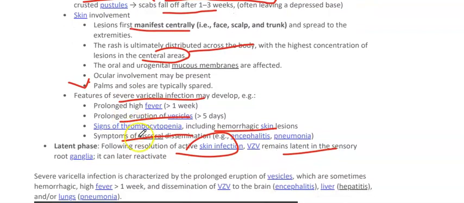So the signs of severe varicella infection are prolonged eruption of vesicles, which are sometimes hemorrhagic, high grade fever, and dissemination of VZV to the brain, encephalitis, liver, hepatitis, and or lung, pneumonia.